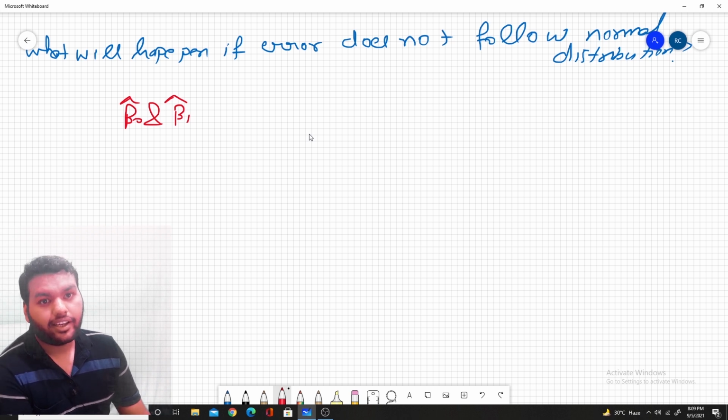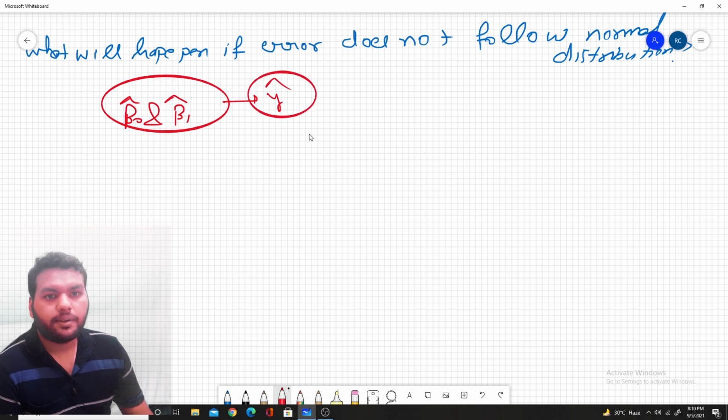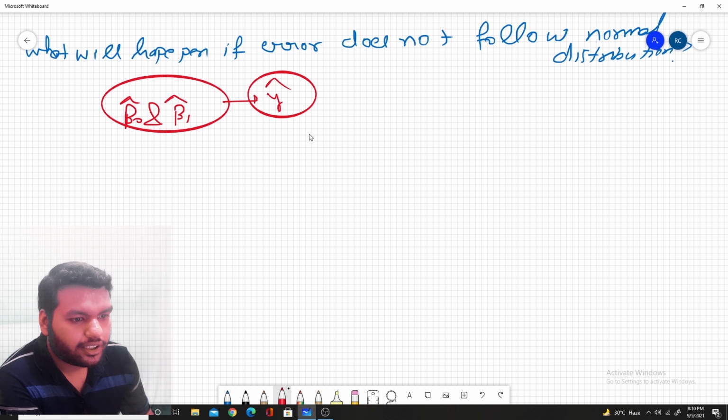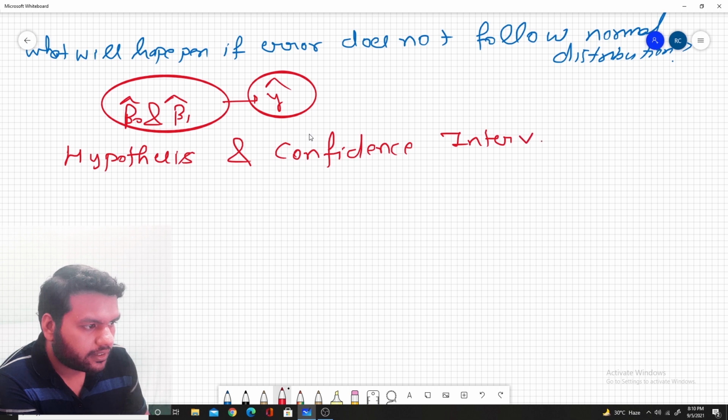And yes, we can predict the y cap easily. But if error does not follow, then the hypothesis test and confidence interval have a huge impact.